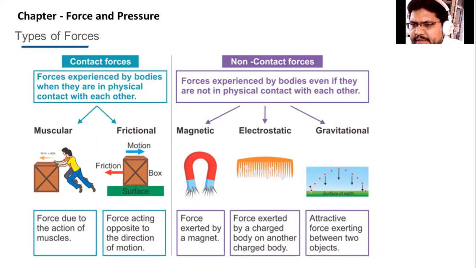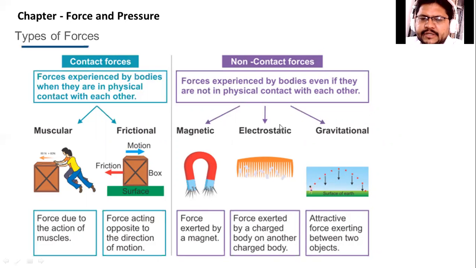While if you take the example of a person walking on the normal tiles, the friction will be more. So this is simple. It depends upon the smoothness of the surface, and it always acts in the direction opposite to the direction in which you are applying the force. For example, you are pushing something, so the friction force will act in the opposite direction.